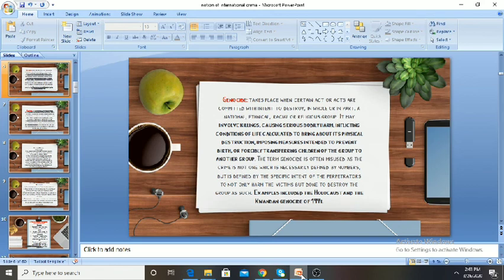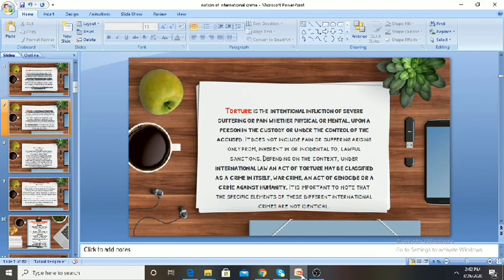There are various examples of genocide, even the anti-Sikh riots, which were held in 1984, amount to genocide. Moreover, during the time of Hitler's rule in Germany, there was the Holocaust, so it also amounted to genocide, and even the Rwandan genocide in 1994. Moreover, torture is also one of the international crimes.